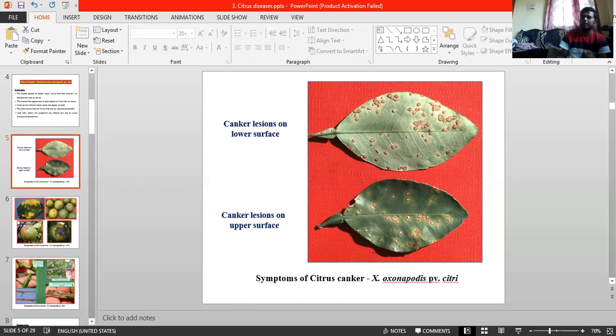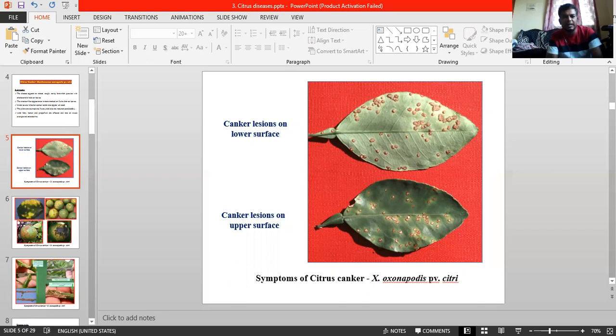See, it is a girdling stage. If there is a girdling stage, there is no chance of the plant living. It can cause death. The next point is that the symptoms are most conspicuous on leaves, twigs, and fruits, the three things shown in the photographs.